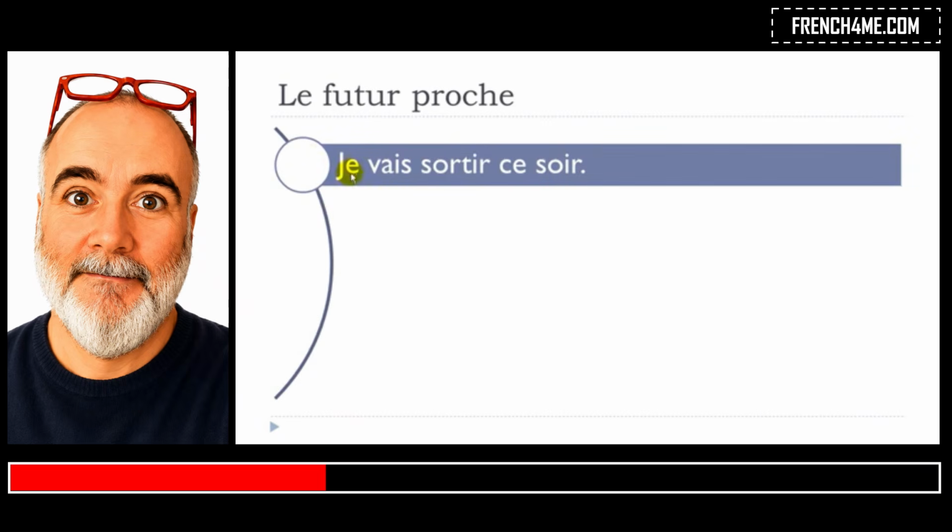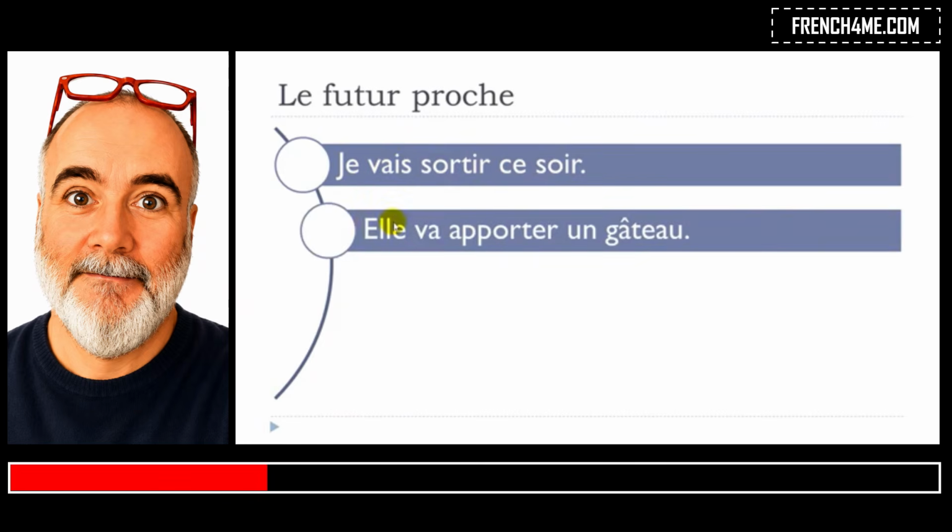And the first one, je vais sortir ce soir. Sortir is to go out. Ce soir, this evening. Okay, so I am going to go out this evening. Sounds strange in English. Okay, in French, well, it's quite possible here. Je vais sortir ce soir. Then, elle va apporter un gâteau. Apporter is to bring. Un gâteau, a cake. Elle va apporter un gâteau.